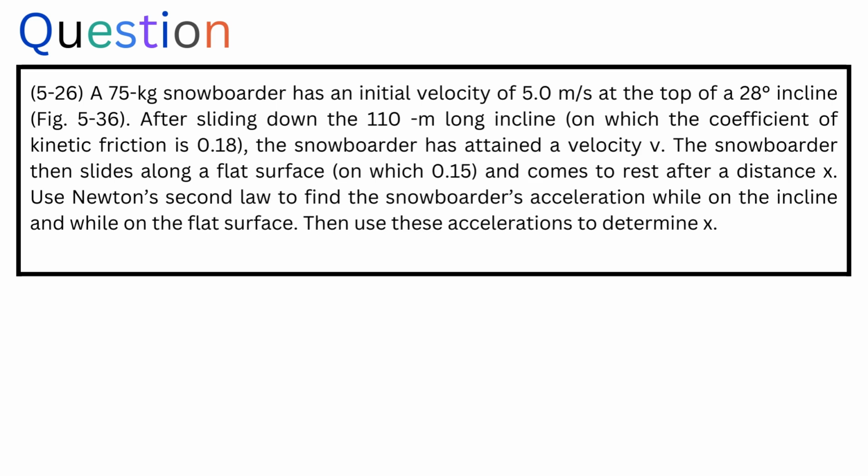A 75 kg snowboarder has an initial velocity of 570 mph at the top of a 28-degree incline. Figure 5-36. After sliding down the 110 m long incline on which the coefficient of kinetic friction is 0.18, the snowboarder has attained a velocity v. The snowboarder then slides along a flat surface on which μk = 0.15 and comes to rest after a distance x.